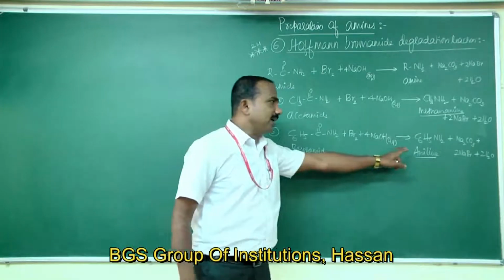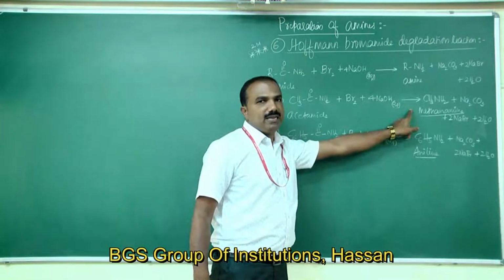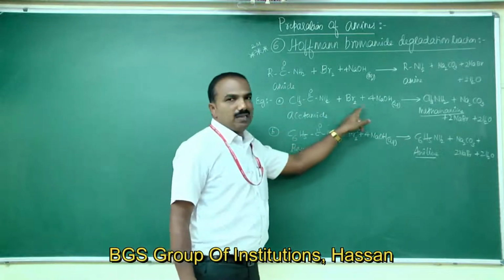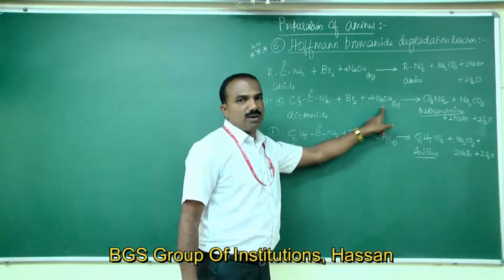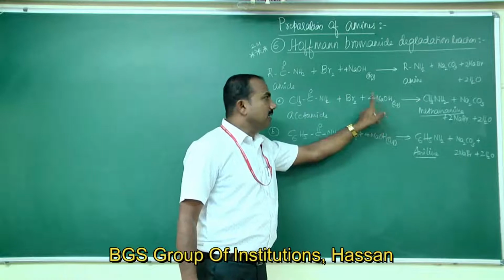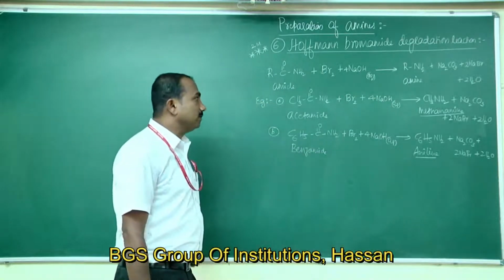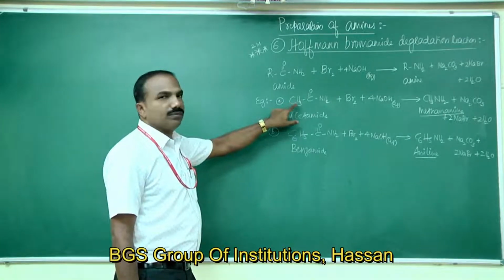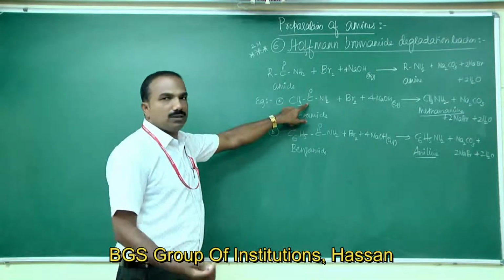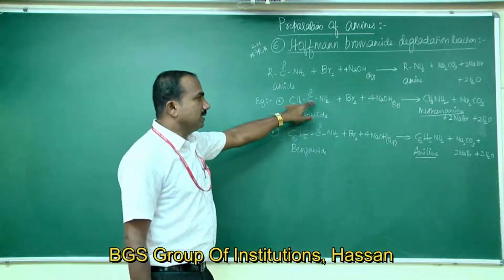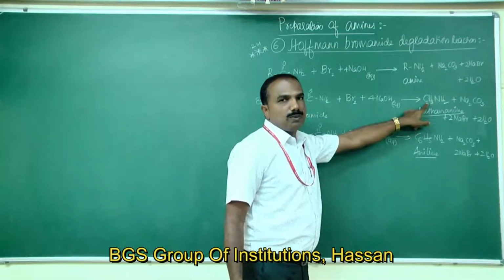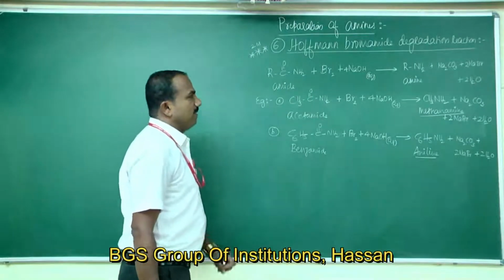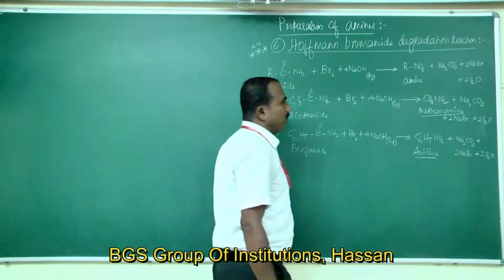Primary aromatic or primary aliphatic amines can be prepared by treating amides with bromine in presence of aqueous sodium hydroxide. In this degradation reaction, the alkyl or aryl part attached to the carbonyl carbon shifts to the nitrogen atom, and the amine formed contains one carbon atom less.